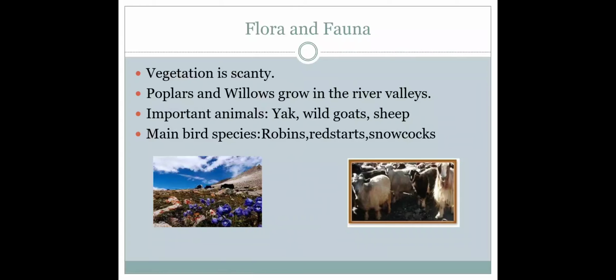Now talking about the fauna. The important animals found here are yak, wild goats, wild sheep, and a variety of dogs. The main bird species found here are robins, redstart, snowcocks, ravens, etc. Some of them are migratory birds. You know what migratory birds are? Migratory birds are those which come from different parts of a country in a particular season. Understood about flora and fauna?